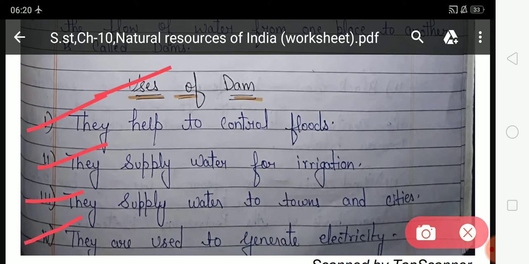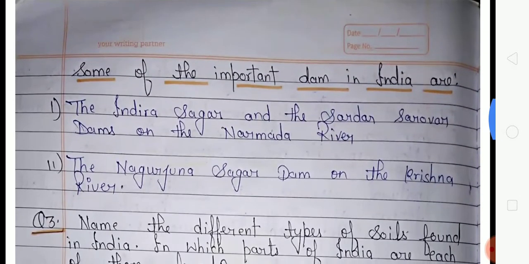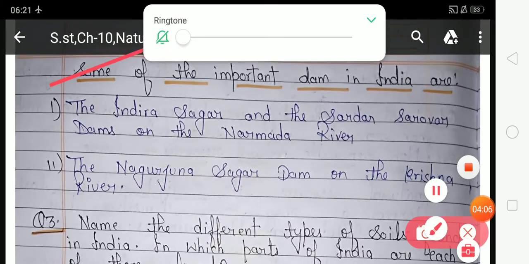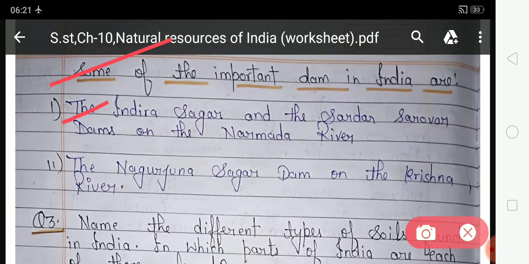Look at the fourth, they are used to generate electricity. So students, dams help us to generate electricity, which is the fourth use of dams. Now look at some of the important dams in India. First one is the Indira Sagar and the Sardar Sarovar dams on the Narmada river. Second, the Nagarjuna Sagar dam on the Krishna river.